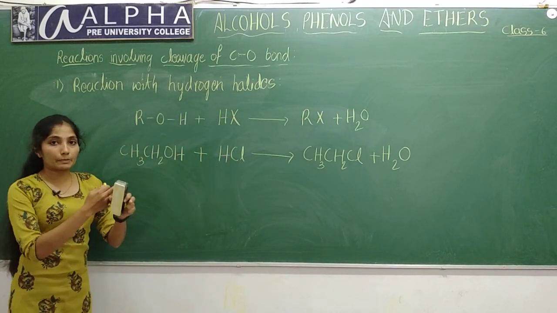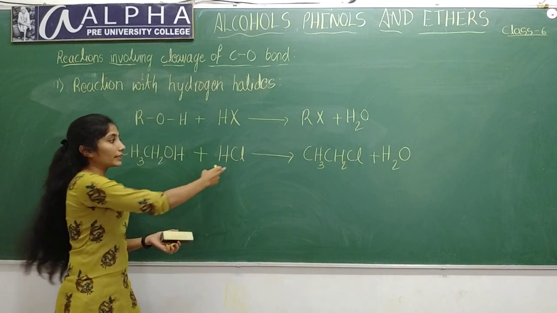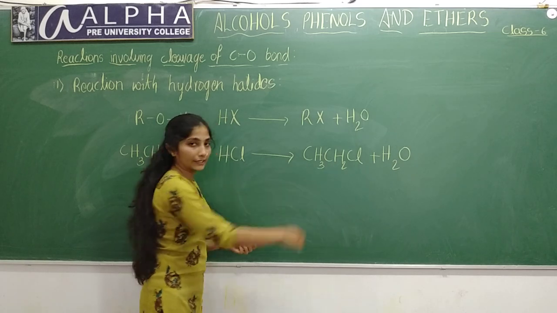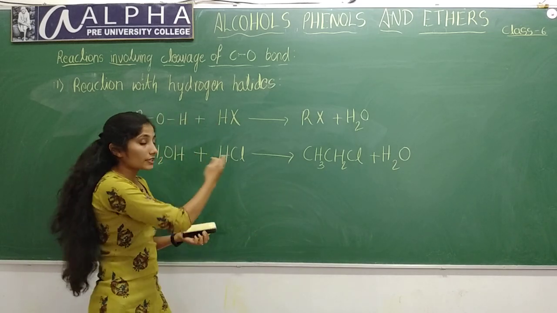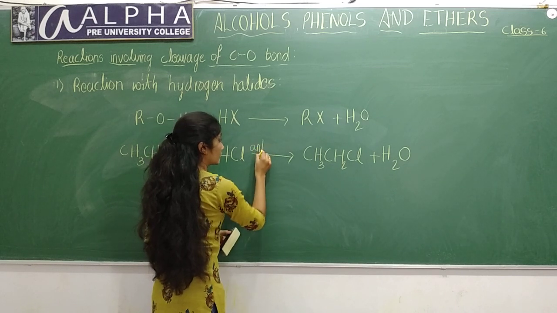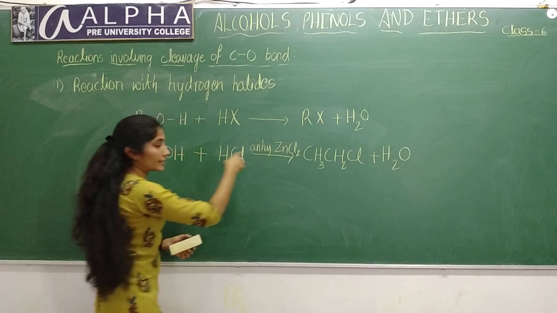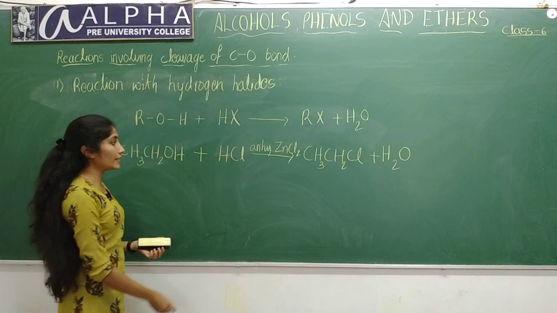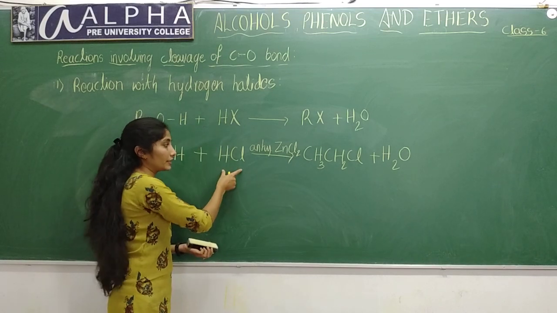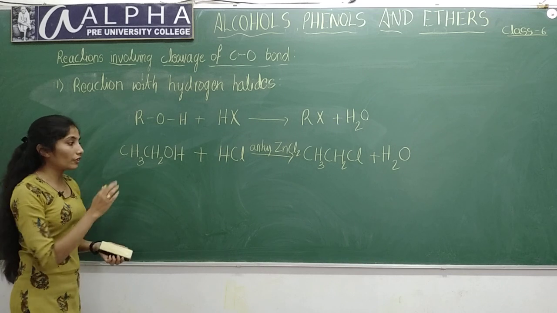This cannot take place directly. If you add alcohol with HCl, you will not get alkyl halide or chloroethane. This is because this needs a catalyst. Catalyst used here is anhydrous zinc chloride. Anhydrous zinc chloride is used as a catalyst to convert alcohol to alkyl halide when it is treated with HCl.